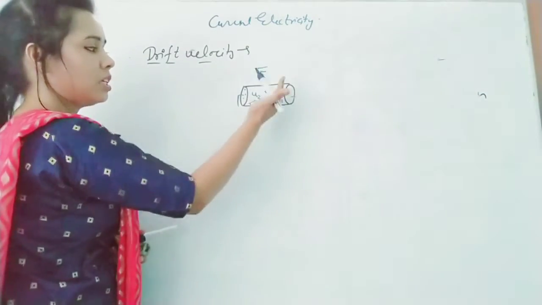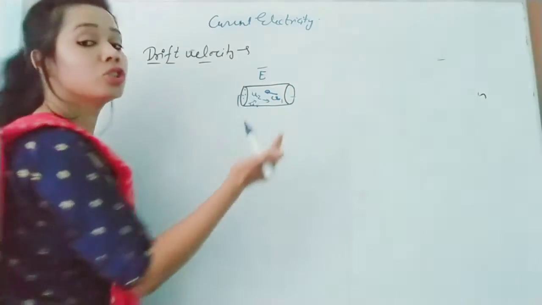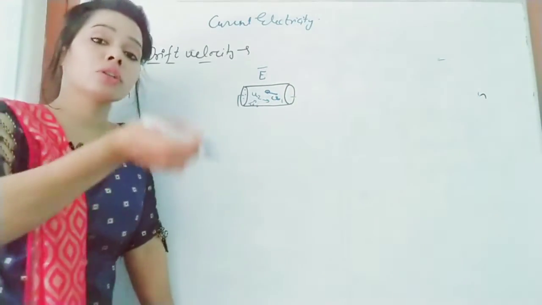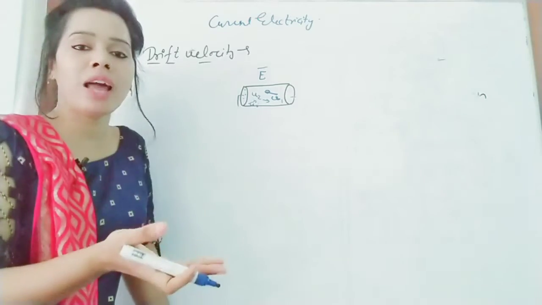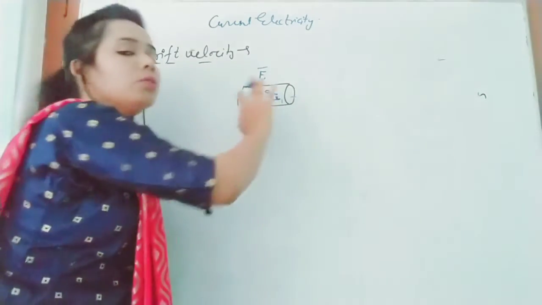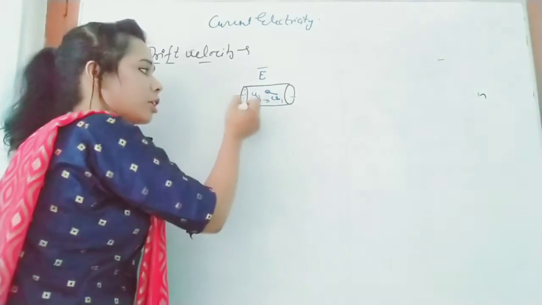So these electrons will move in this direction, and the positive ions, meaning the atoms which have lost electrons and now have positive charge, will move in the other direction. So the electrons are accumulated there.